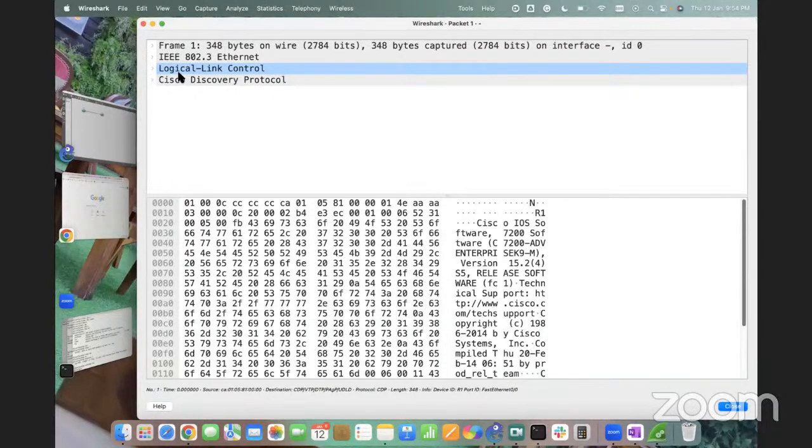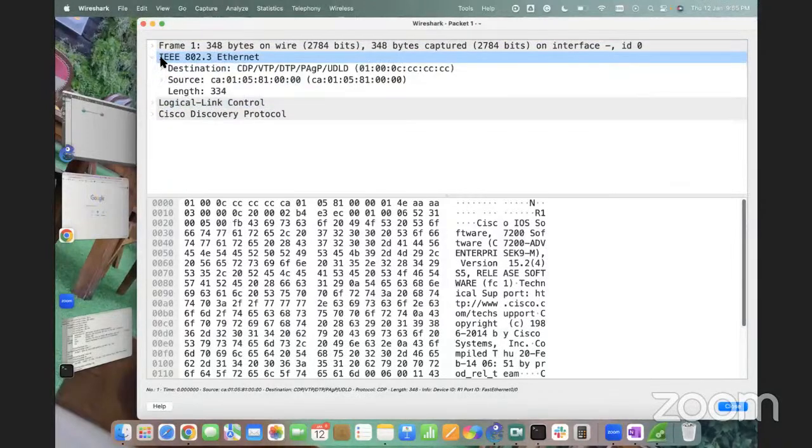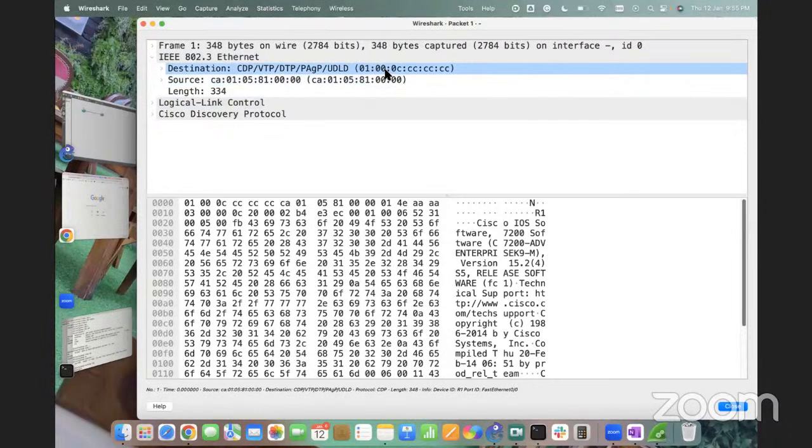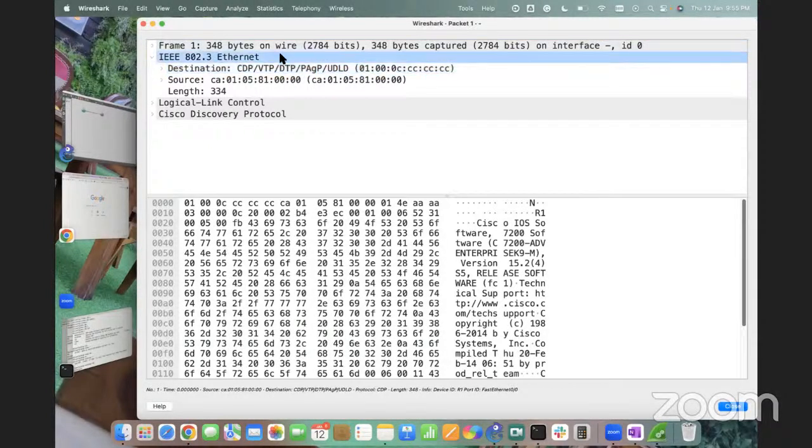Sir, here I have one question. CDP, DTP, VTP all use the same MAC address. So if I disable CDP, then my VTP, DTP and PAgP messages are also discarded? The messages will not be sent? No, it is not like that. If I disable CDP, we are only disabling CDP. We are not disabling this address. If somehow we could disable this address, let's say I tell the device you can't receive any packet on this address, in that case we can say yes, these 5 protocols are disabled. But when we say no CDP run, we are disabling the CDP feature only.